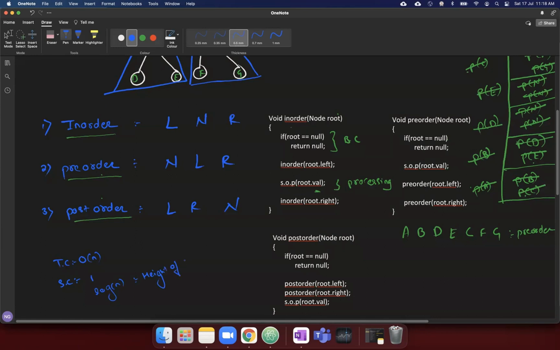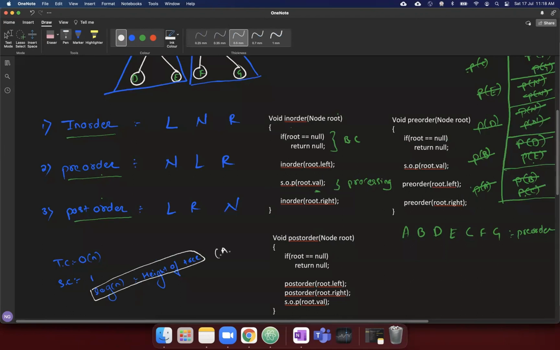This is the second class assignment for the day: why is the height of the tree log n? Guys, whatever class assignments I am giving you are quite important and asked in interviews, so you have to complete them.